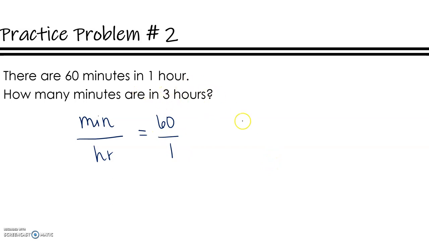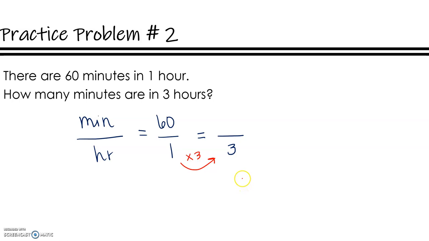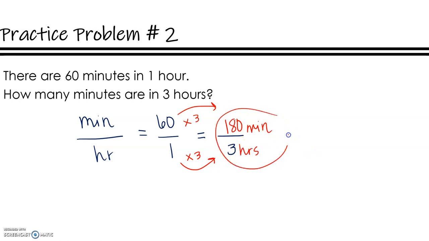And we want to find the equivalent ratio for 3 hours. You may hear someone call this scaling. So I know that I'm scaling up because I'm multiplying by 3 to go from 1 hour to 3 hours. So we have to do the same thing to the minutes. I know 6 times 3 is 18, add a 0. So my answer would be 180 minutes in 3 hours.